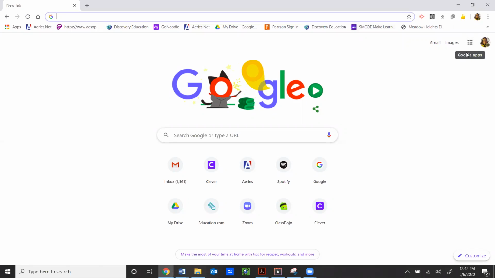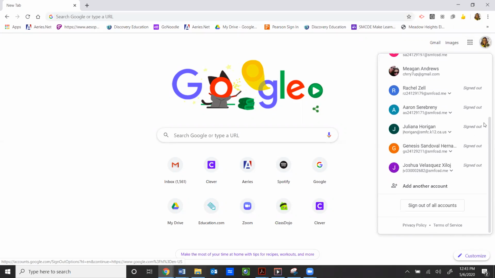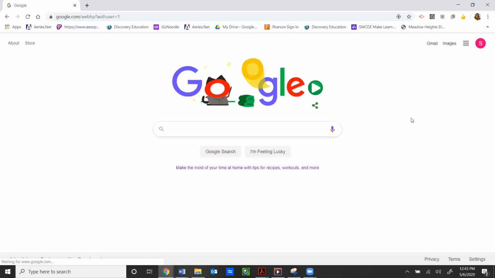Remember, you need to log into Google. If you see a sign in button right here where my little cursor is at, then press that. If you see a picture or a letter that is not yours, click on that and then you can scroll down and find your Google Classroom. So I'm going to use the students this time, so we can see the same thing.